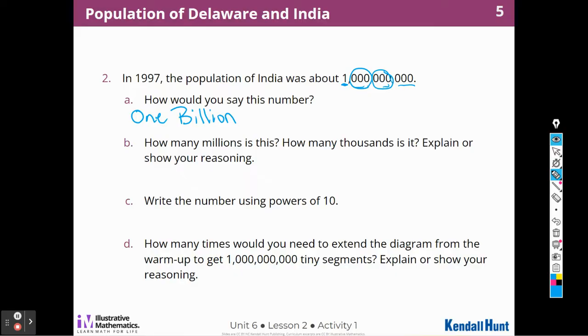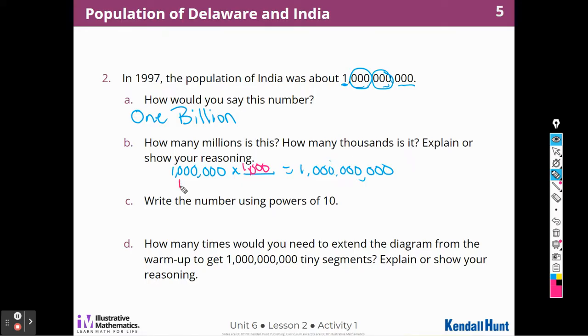So how many millions is that? What do I multiply 1 million by times what is going to give me 1 billion? How many more zeros do I need? This has 6 zeros and this has 9 zeros. I need 3 more zeros. So I'm going to multiply that by 1,000 because it has 3 zeros. So 1,000 millions would make a billion. How many thousands is it?